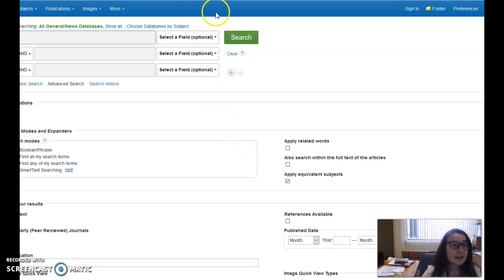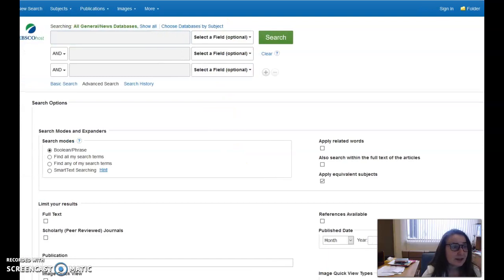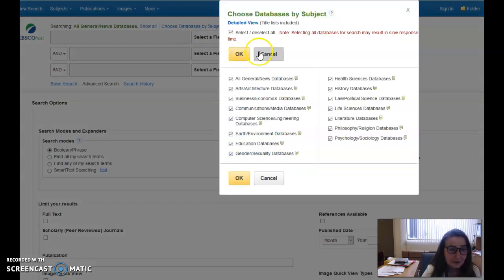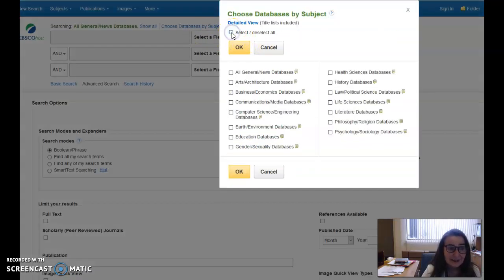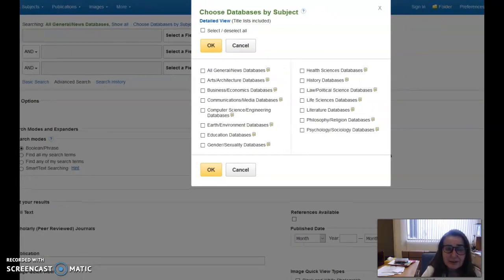So I just clicked on EBSCO, as you saw, and since we don't have a direct link yet, you'd have to choose databases by subject. It's easier to unselect everything. CINAHL is actually living in a couple of different places: health sciences, life sciences, and psychosocial databases. There are several databases, so at this point they wouldn't be searching just CINAHL, and we'll try to extract that out. You can't see this because I don't have the screen recorder here.